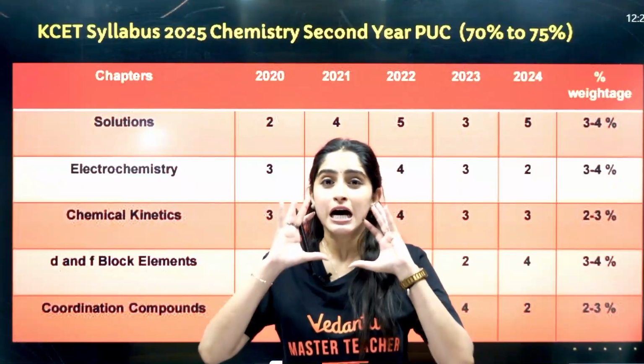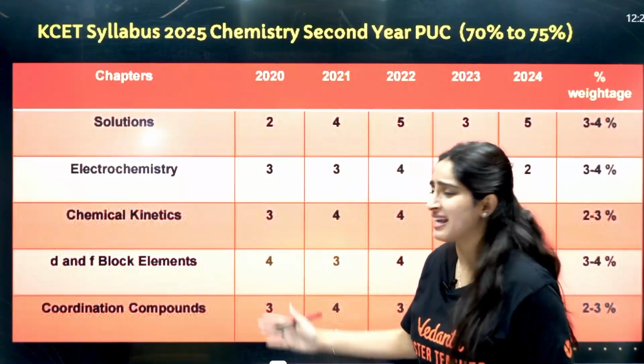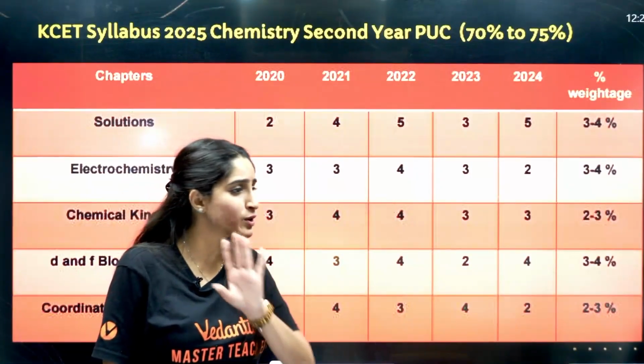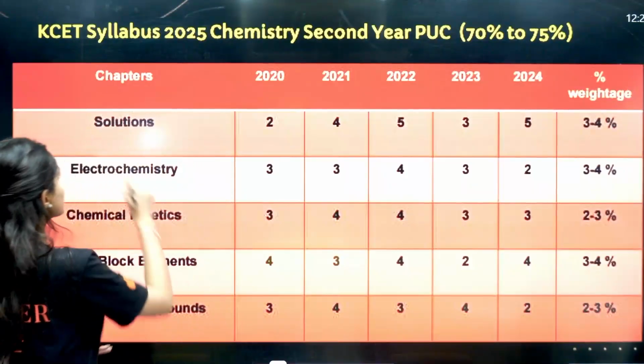You cannot skip any chapter here, because as you can see, easily 3 to 4 questions from each chapter are asked here, right? So you cannot dare to skip any chapter here, right? So first is your solutions.